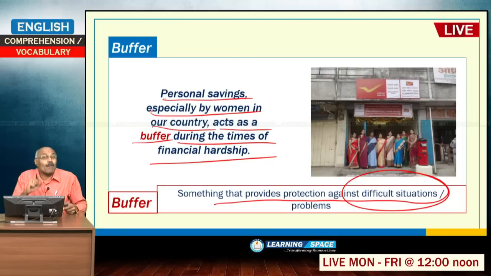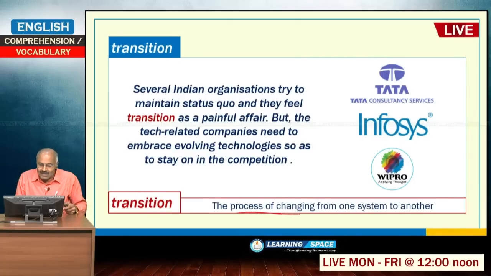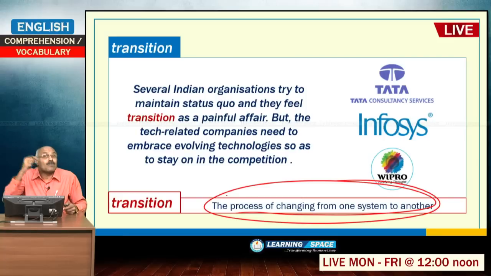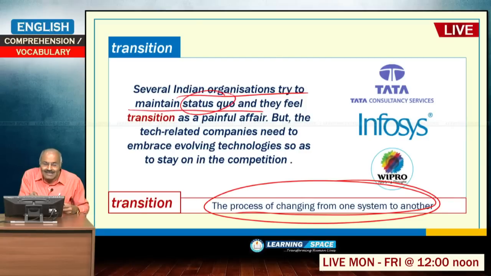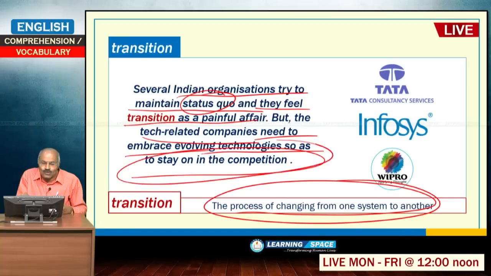Then transition, this is the process of changing from one system to another. So, altogether if there is a paradigm shift from one system to another, that is a transition. I gave an example, several Indian organizations try to maintain the status quo and they feel transition as a painful affair. But nowadays tech related companies need to embrace evolving technologies so as to stay on in the competition. So, transition is very much essential in the present day era of tech driven society, right.